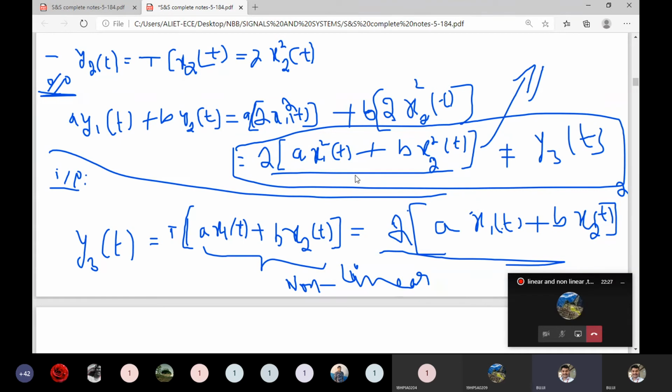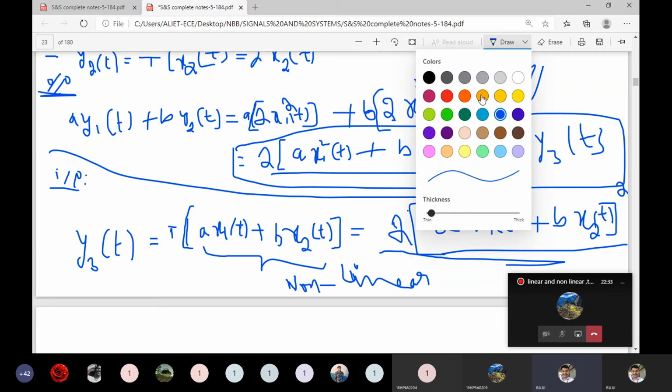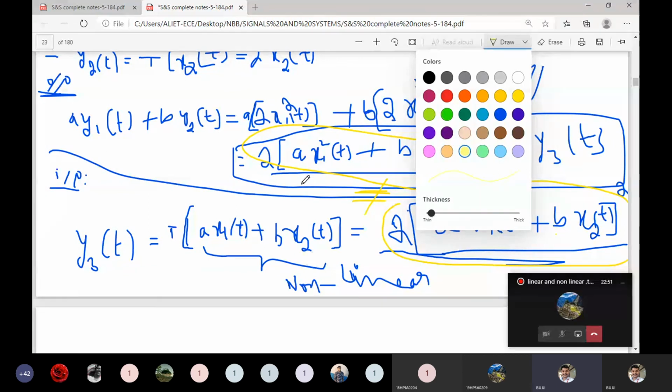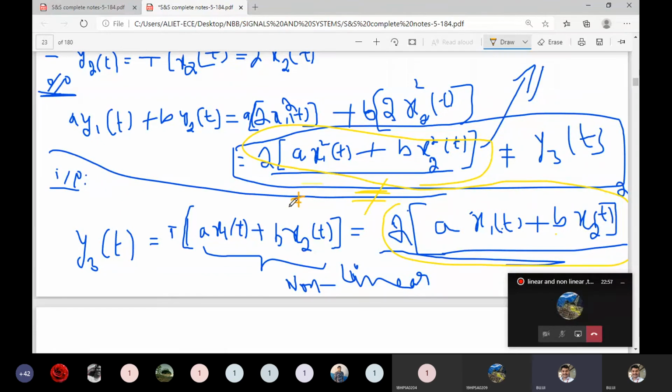So finally, these two terms, this term and this term, are not equal. Both are not equal. That's why it is not considered as linear. Then the system becomes a non-linear system.